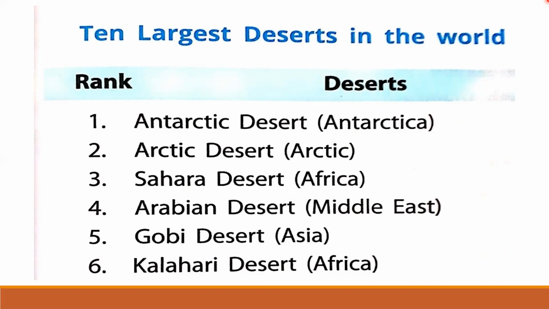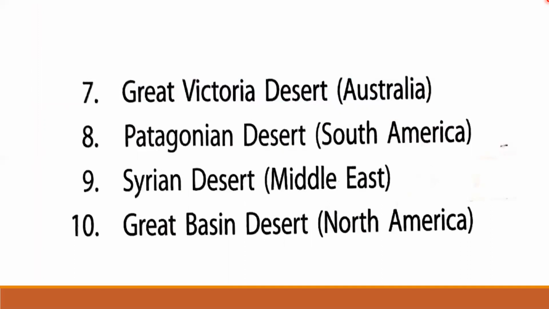Gobi Desert is located in Asia. 6. Kalahari Desert, located in Africa. 7. Great Victoria Desert, located in Australia. 8. Patagonian Desert, which is located in South America. 9. Syrian Desert, located in Middle East. 10. Great Basin Desert, located in North America.